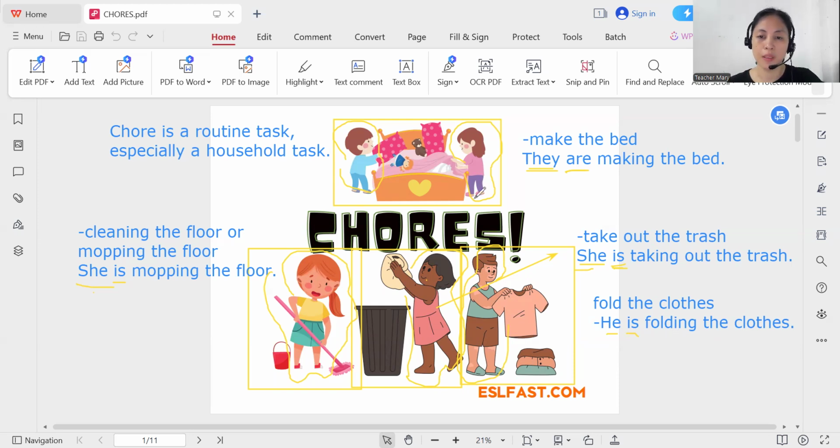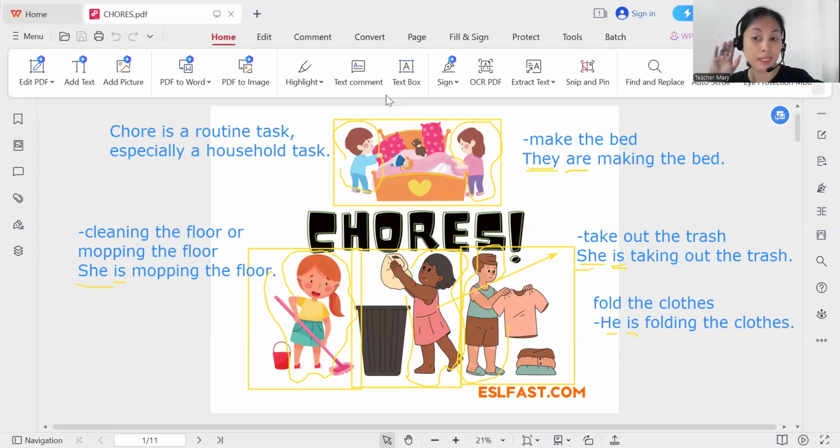Let us repeat. Make the bed. Let us clear all the drawings. So please remember that. Okay, this is make the bed. What is this?